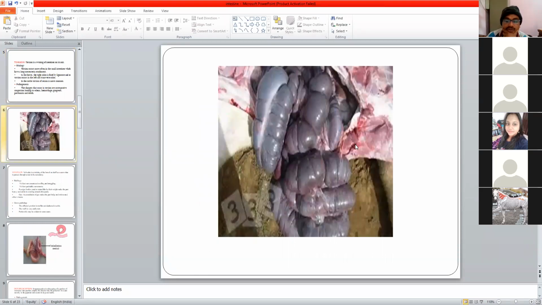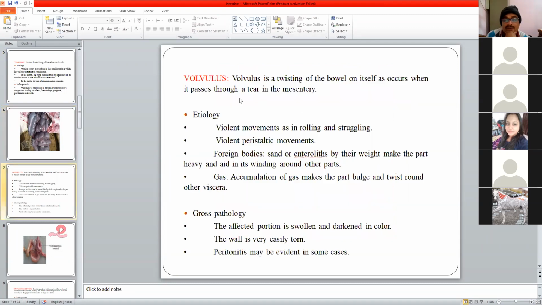So this is a photograph showing torsion in the intestine. Okay. Next is volvulus. Volvulus is the twisting of the bowel on itself as occurs when it passes through a tear in a mesentery.